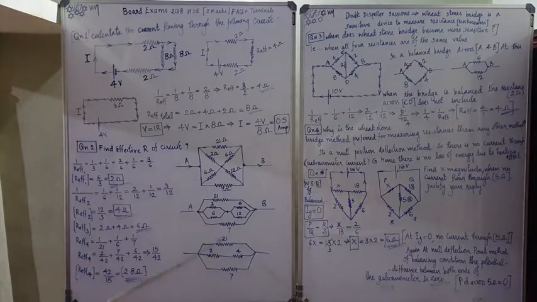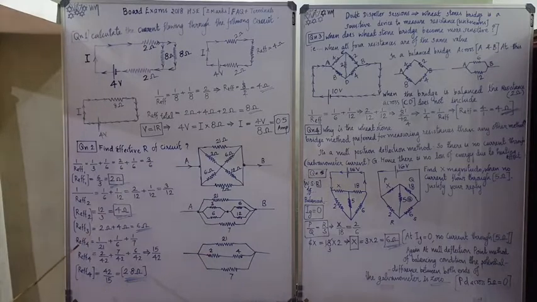Then again, the same diagram, we can make it simple now: 21, 6 and 7. The whole effective resistance is given by R effective 4. These three are in parallel connection.